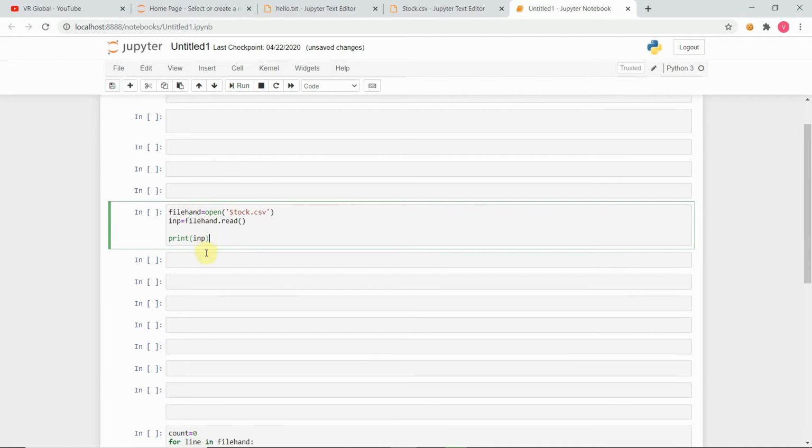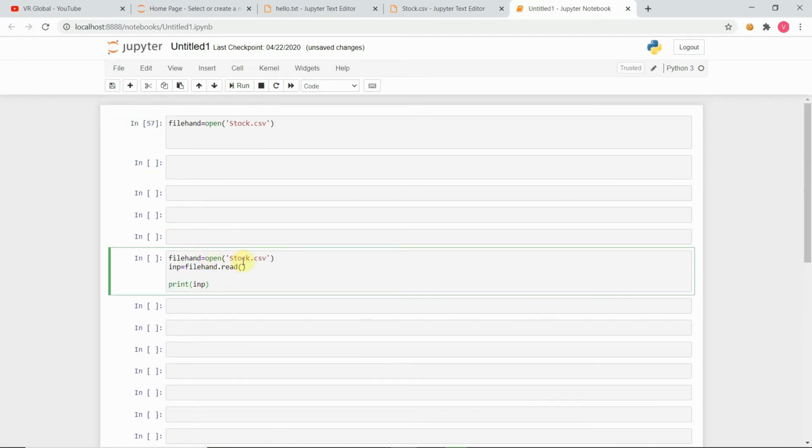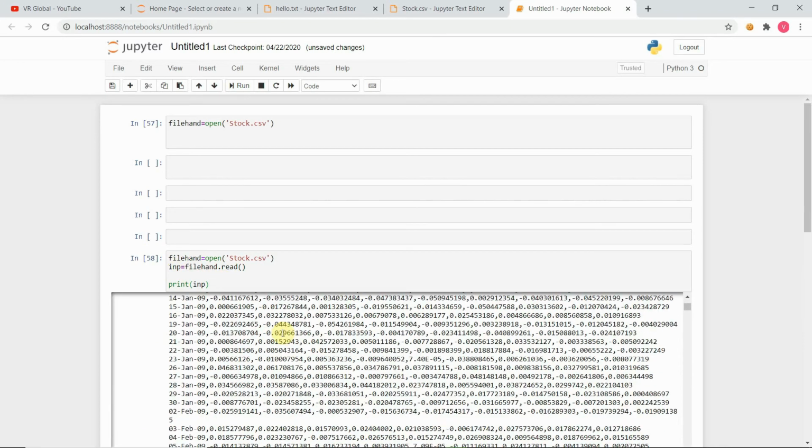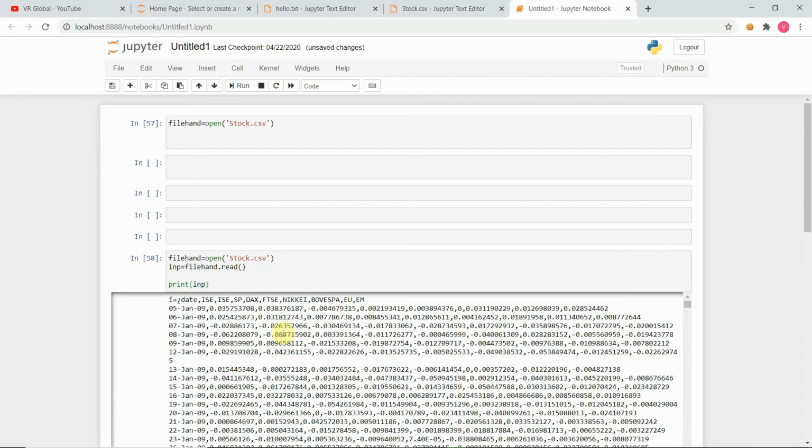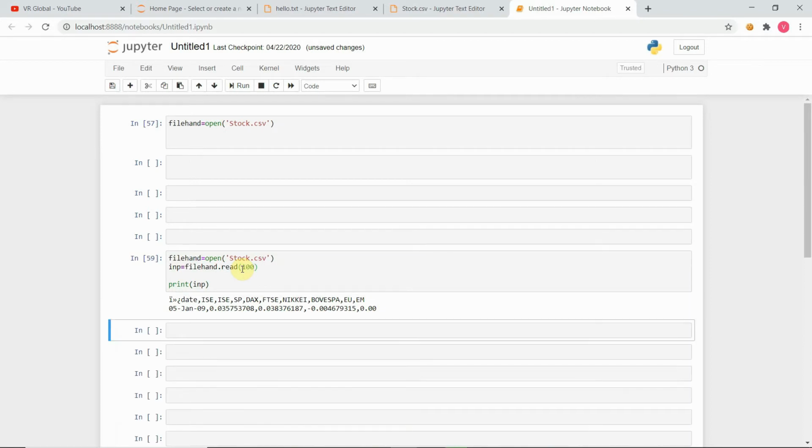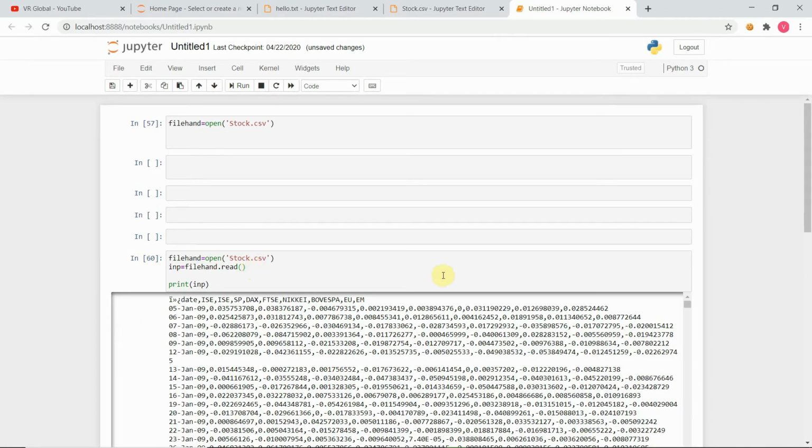For that, first we have opened the file, which is stock.csv, and then we have created another variable, which is inp, and assigned the value fhand.read. By performing this operation, we put all the data of the file into inp. Now we are simply printing this value, so you can see all the file contents here. There is a question: if you want to access the first 100 letters of the file, what are you going to do? Simply pass 100, and now you will see only the first 100 letters. Otherwise, if you keep the default, the whole file will be read.